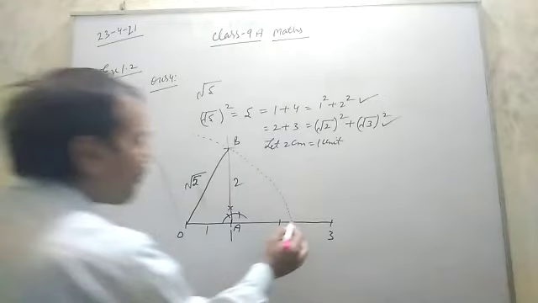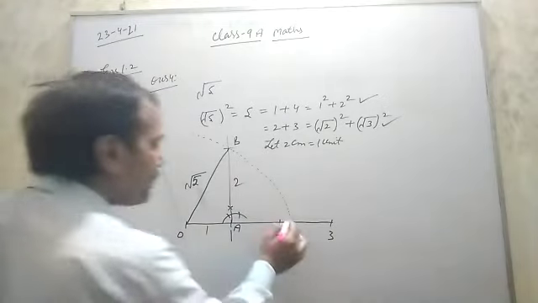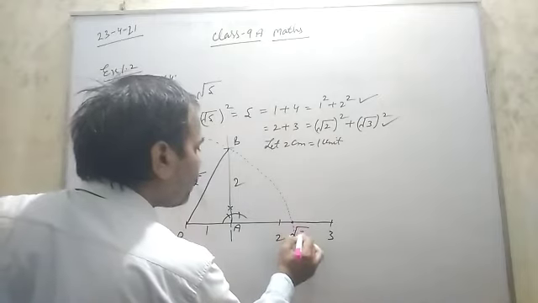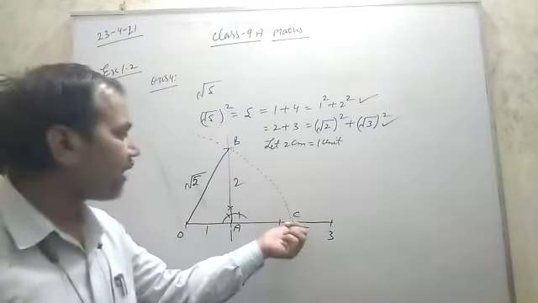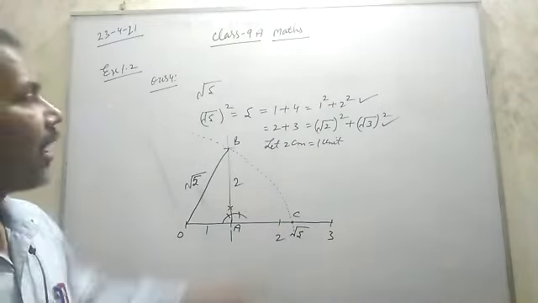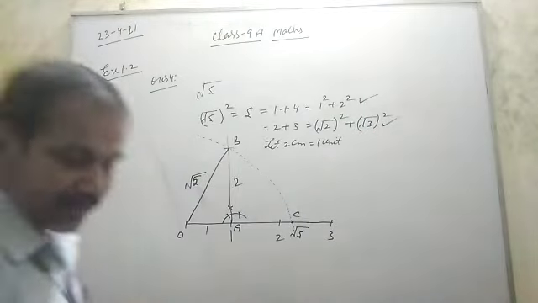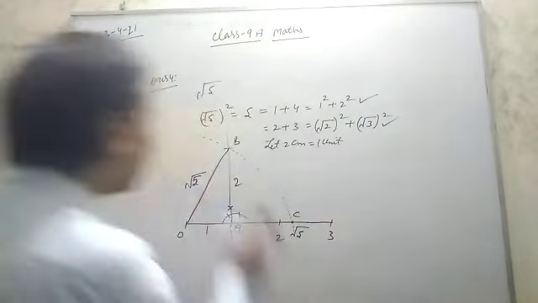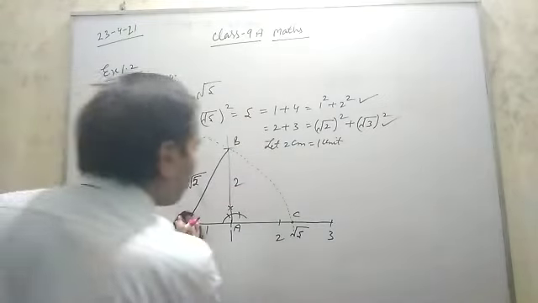So where it intersects the x axis, that point will be under root 5, suppose point C. So under root 5 is represented on the number line. Clear? By the other way also you can represent, but it will take more time than this. That also you see, no problem. So that is the first one.